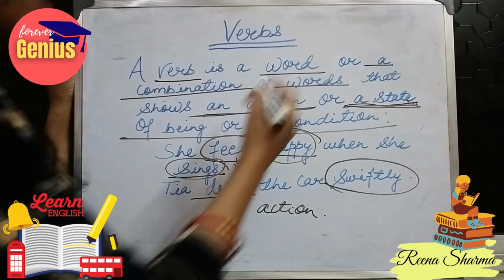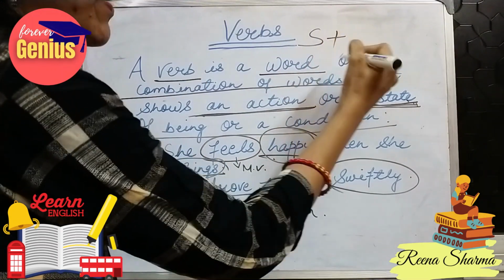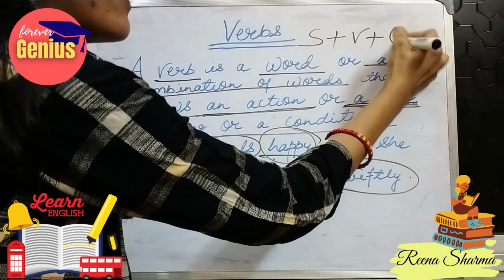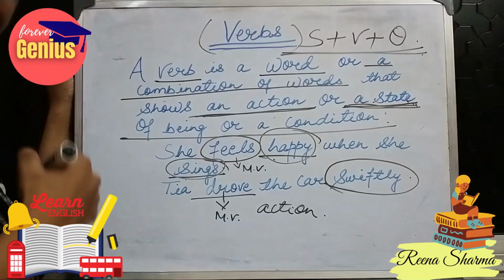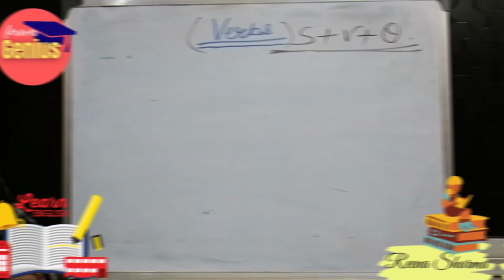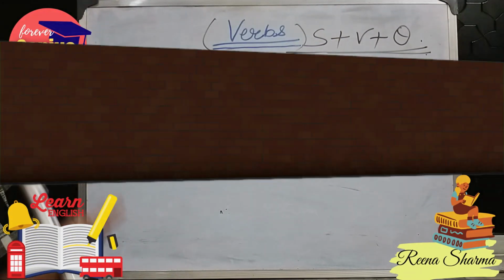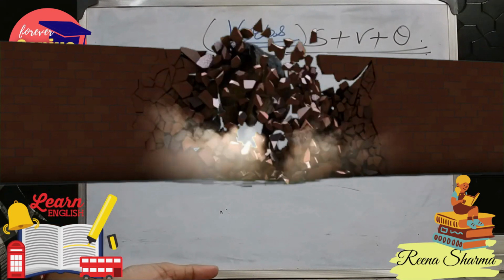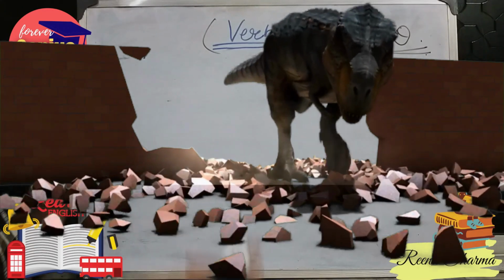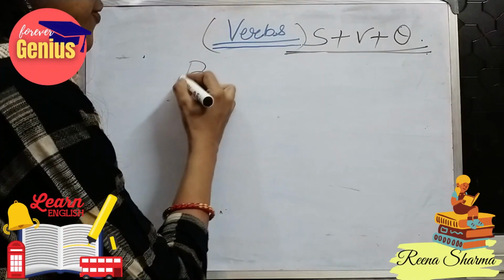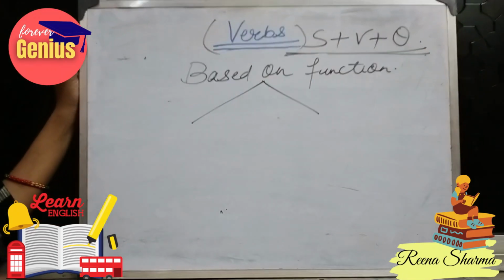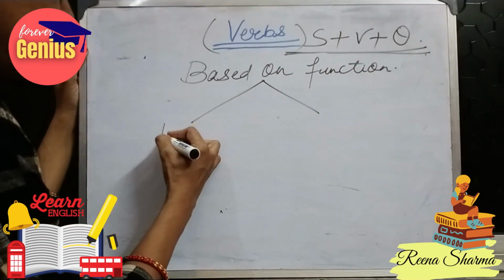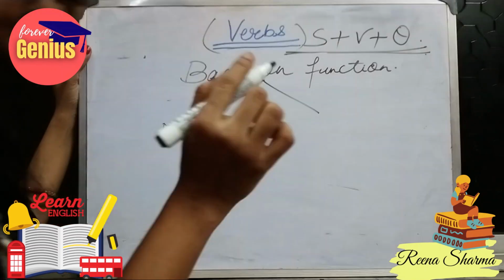We get that subject plus verb plus an object gives a meaning for the word verb. A verb is that part of a sentence which tells what the subject is doing. It shows the action. Based on the function, verbs can be classified into two categories. So what are these two categories? Number one is main verb and the second one is auxiliary verb.